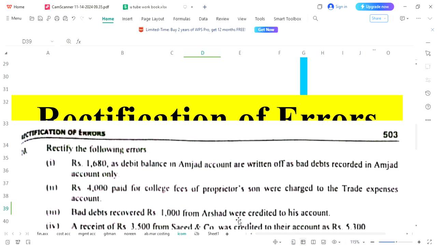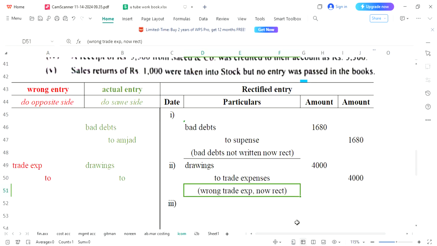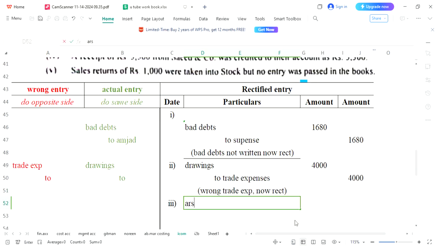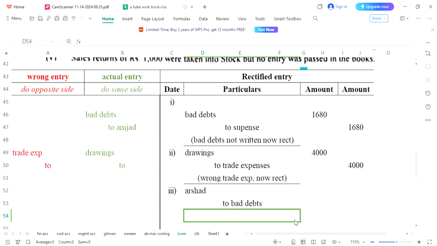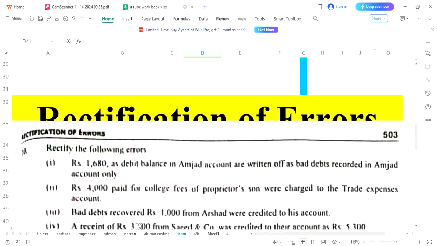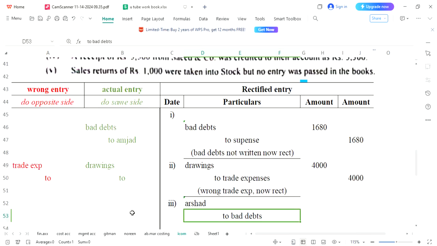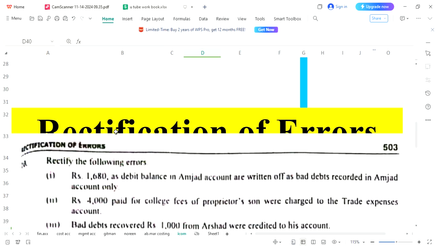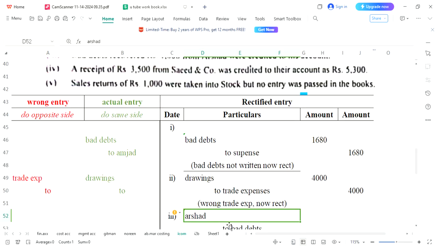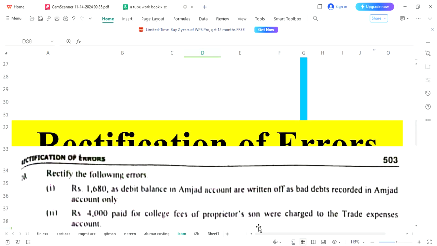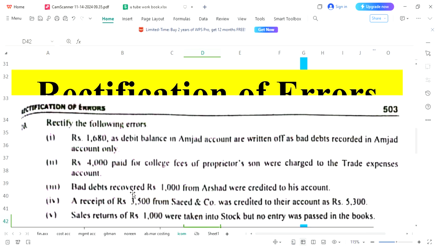Initial entry was bad debts to Arshad, but we have credited his account, so instead of that we will write Arshad to bad debts. Please note it down, when there are bad debts, it is bad debts to debtor account. But when bad debts are recovered, you will have to make an opposite entry. So that is why bad debts recovered from Arshad is now Arshad to bad debts.